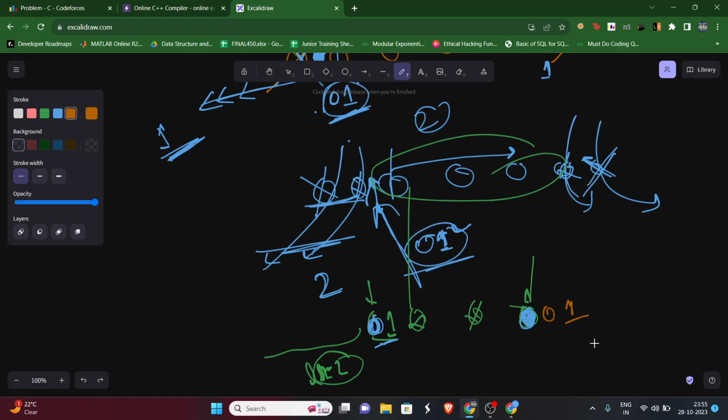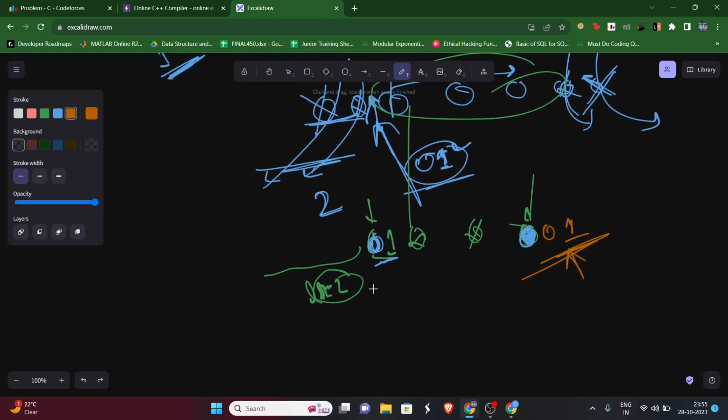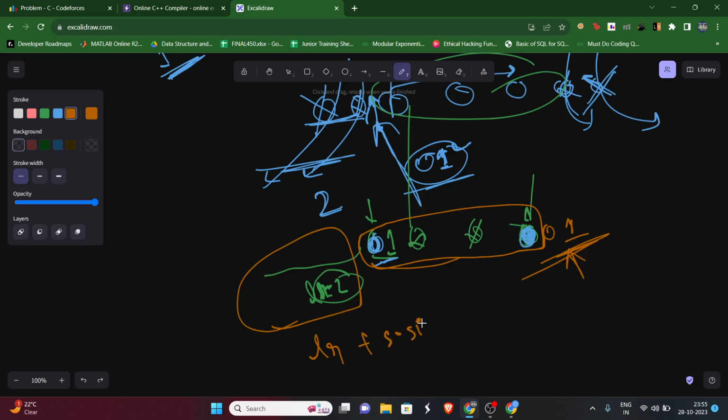So now if we are inserting in the right, then what will be the index? We can simply say that the number of characters we have already removed from the left, that is lr, let's say, plus whatever the size we have right now of the string, s dot size, can't we write that? So if we are inserting something at the right, the number of characters we have removed on the left plus whatever the size we have right now of this string, that will be the index we are inserting at.